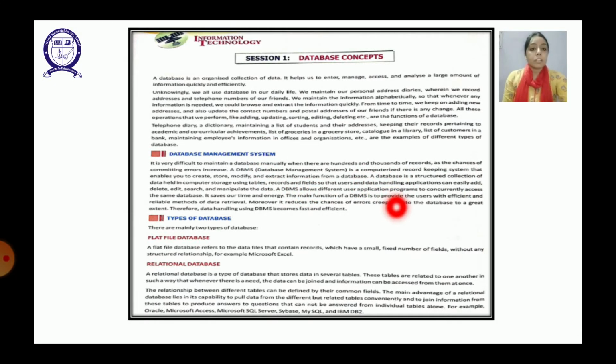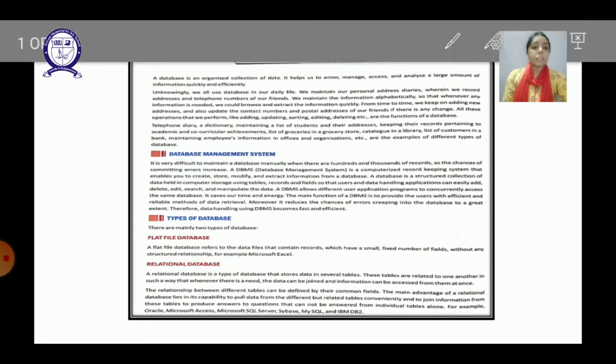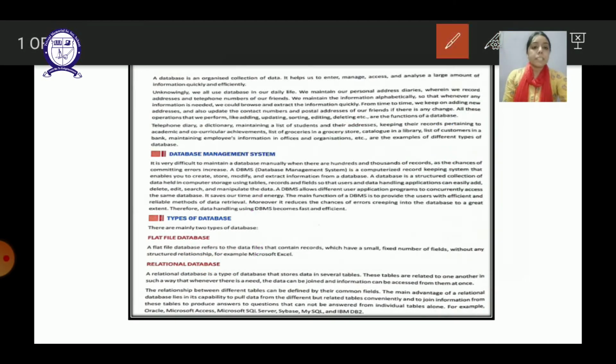Now we have two types of database. The one is the flat file database and the other is the relational database. The flat file database refers to data files that contain records which have a small fixed number of fields.